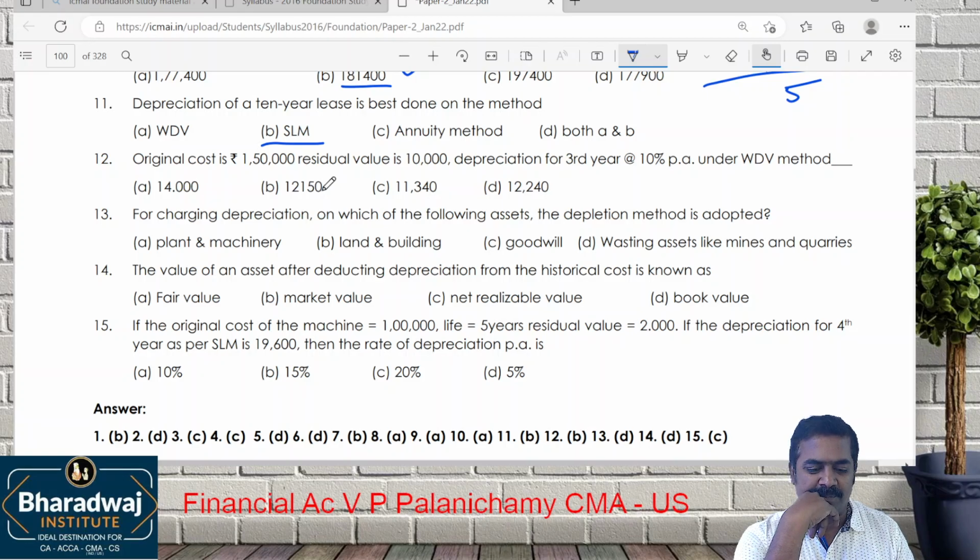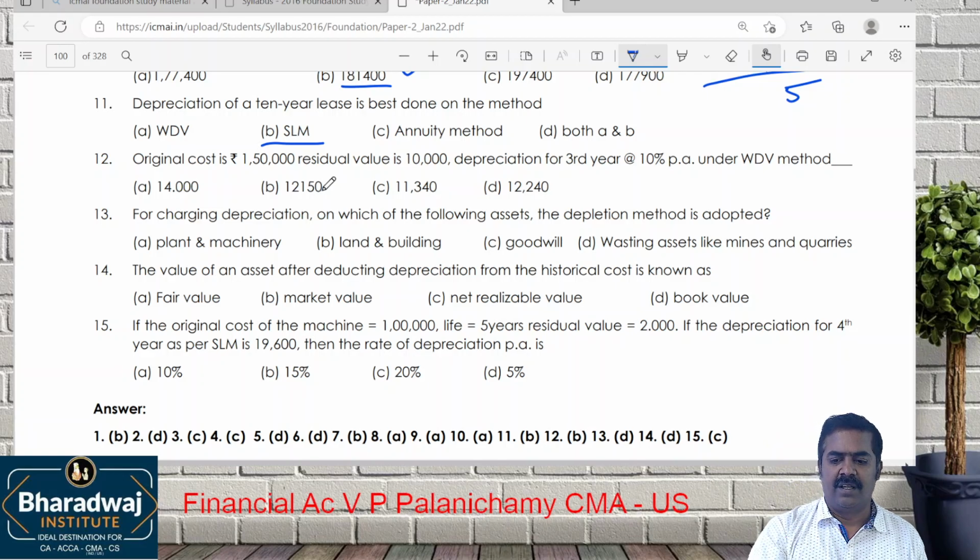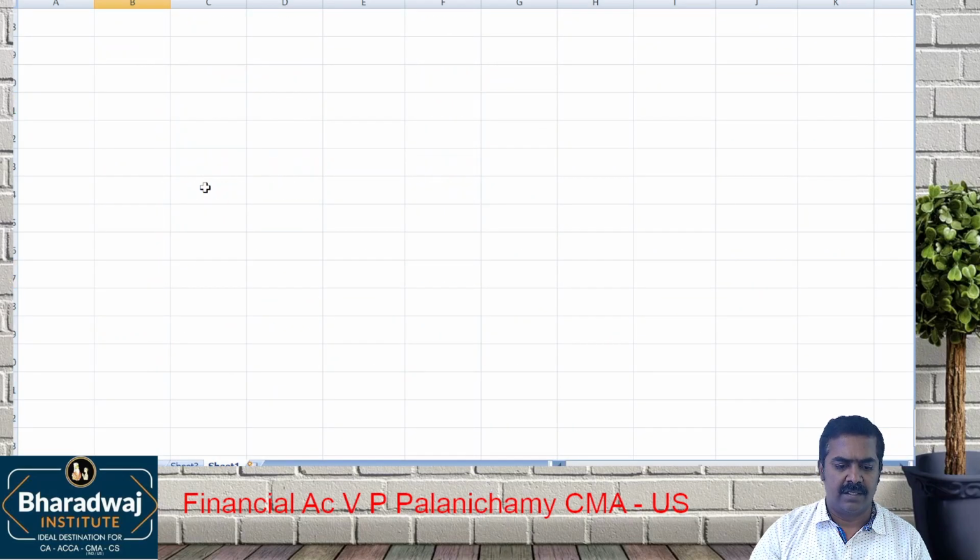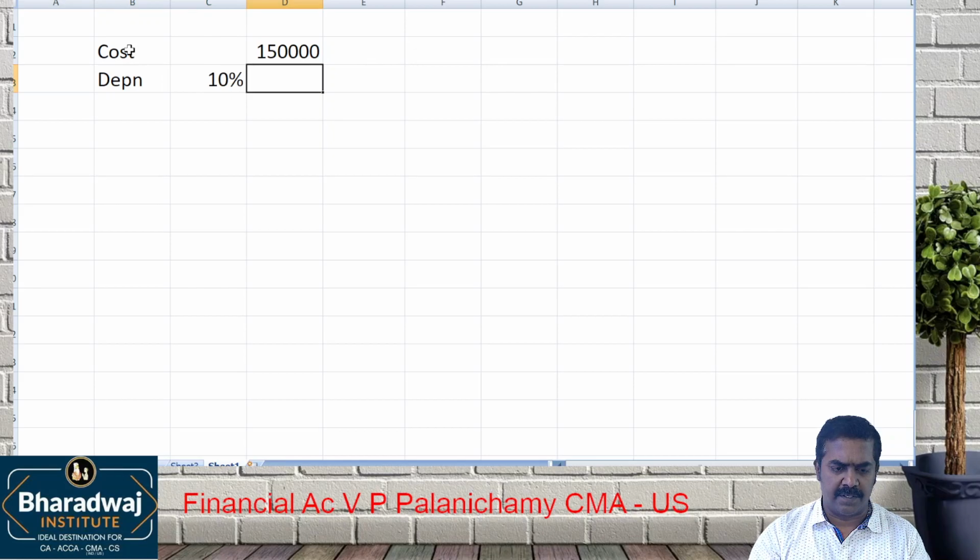Question number 12. Original cost is how much? 1,50,000. Residual value 10,000. Depreciation for third year under 10% written down value. Under which method have they asked? They have asked the written down value method. Very simple. What is the cost of the asset? 150,000. Depreciation percentage? 10%. So 10% of 1,50,000. Scrap value doesn't matter. When they give the rate of depreciation, scrap value doesn't matter.